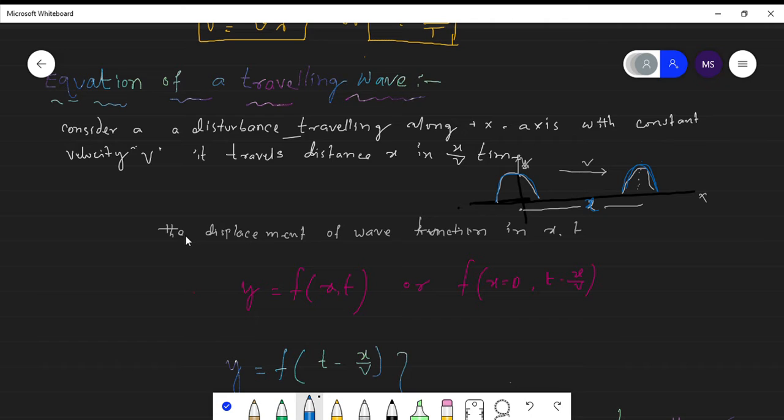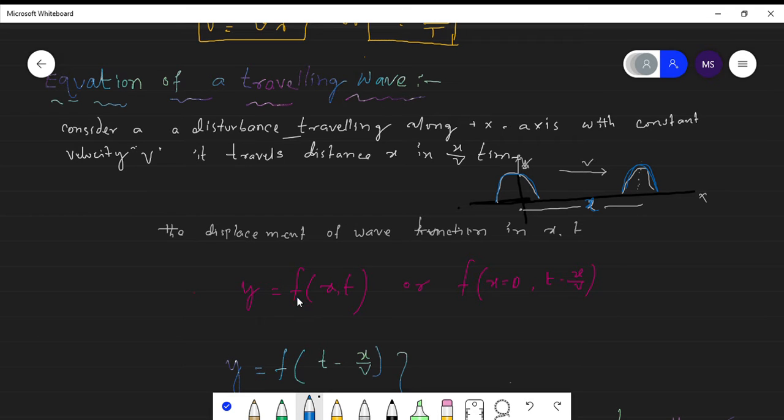So the wave function, displacement of the wave function, is in terms of x comma t. That means it is varying with respect to x and varying with respect to time. The wave function varies with x, that is with displacement, and similarly it also varies with time. So therefore that wave function can be written as y, the displacement of the wave along the y axis,